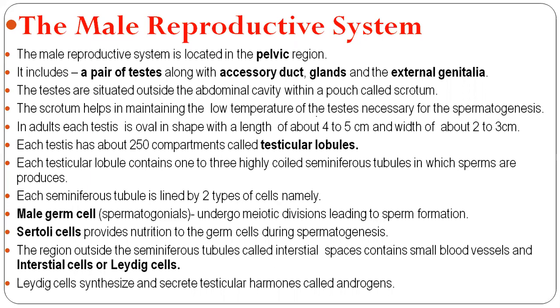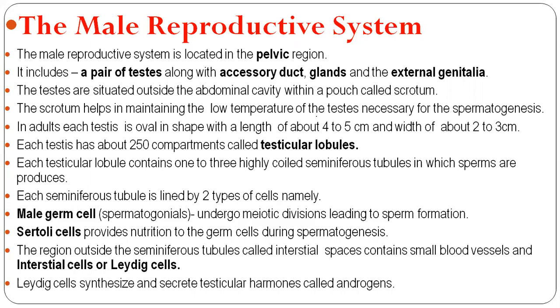The testes are situated outside the abdominal cavity in a pouch called the scrotum. Scrotum is nothing but the skin which covers the testes and also helps in the regulation of the temperature. The testes are outside the abdominal cavity, means you can see and feel that they are outside the body.